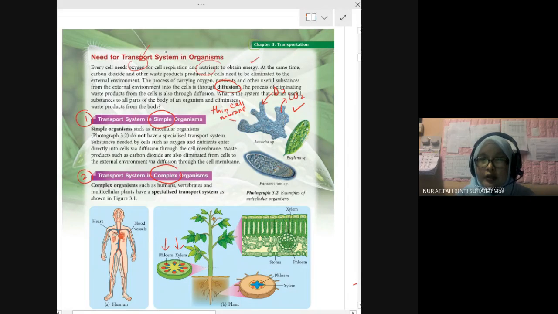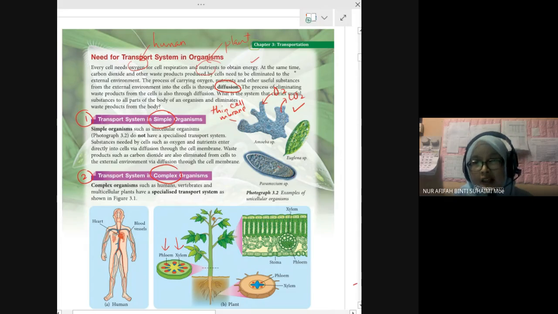Okay, so that's why we learn about the transportation system. For plant, they also need nutrients. Plant needs nutrients to get energy or to make their food. Human needs oxygen to get the energy to do work. Plant needs nutrients to carry out photosynthesis. That's why we need a transportation system.